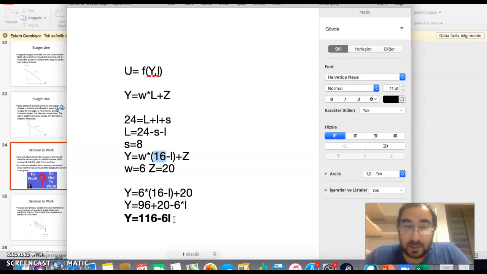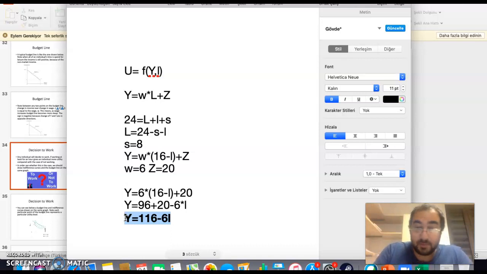In that sense, the wage is in this case hourly wage, and 20 is the daily income, which might be expressed in dollars. So the budget line shows potential possible income and leisure combinations of our individual, basically for given subsistence level and wage level and non-labor market income level.